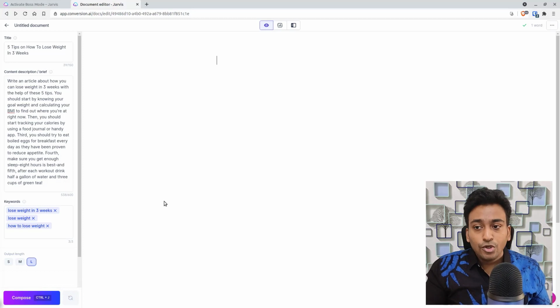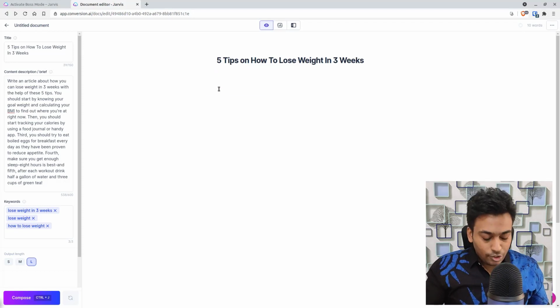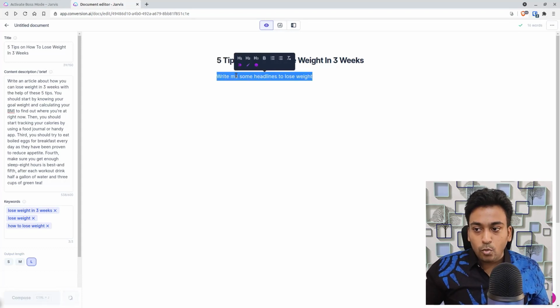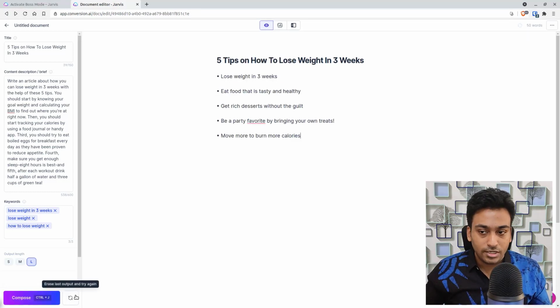And the undo button will be useful for most. For example, you run a command like write me some headlines to lose weight, and you run this command. What happens with this button is, let's say for some reason you didn't like the output it generated.